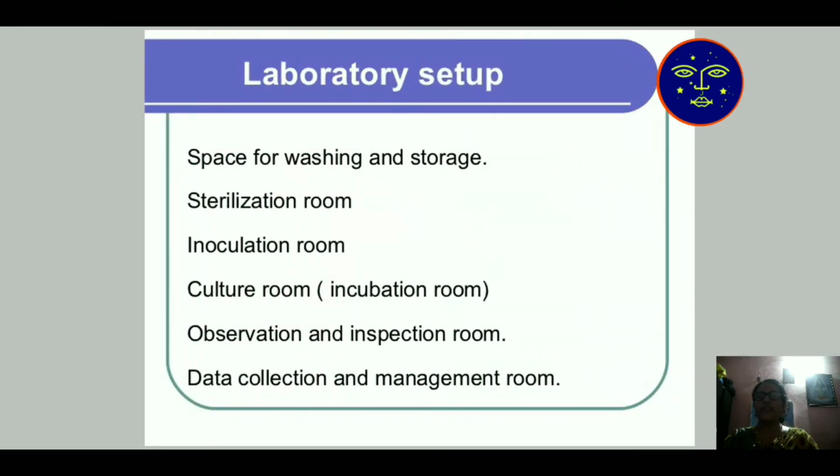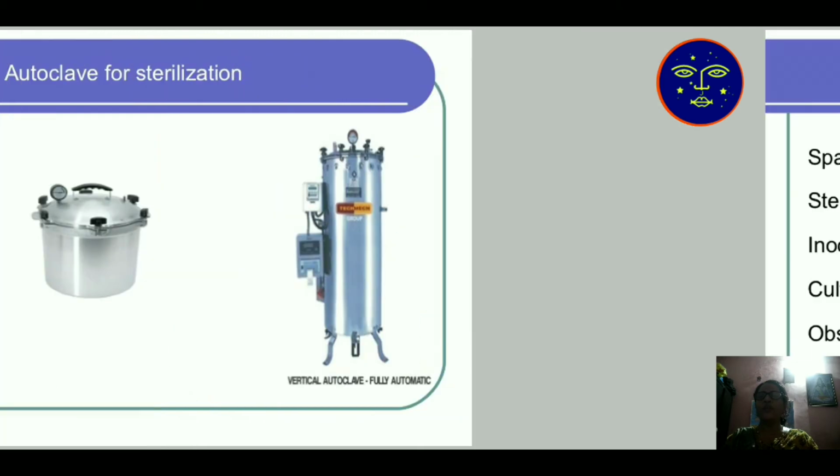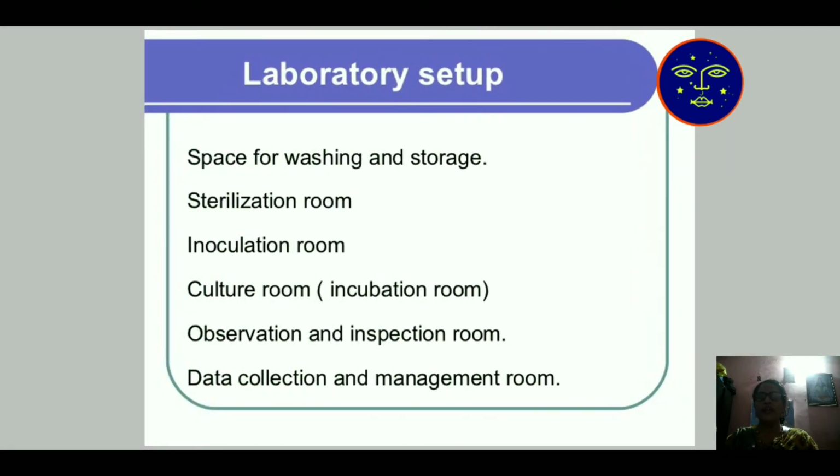Then laboratory setup. For laboratory setup, space is needed for washing and storage. A sterilization room is necessary, a big room that is 100% microbe free. Then an inoculation room. Inoculation room means when we keep the small plant inside the agar media, that is known as inoculation.